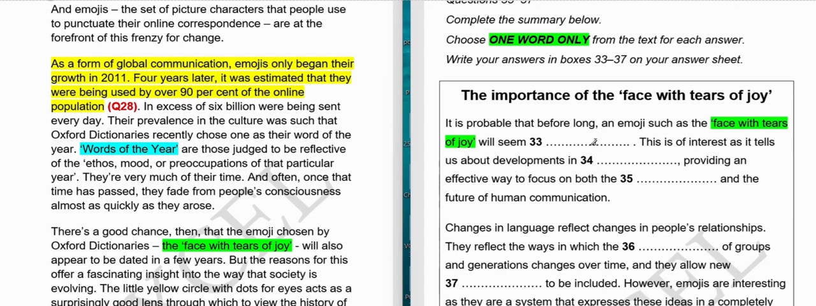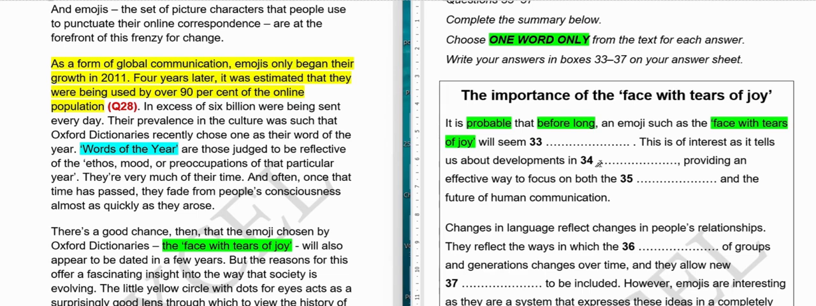So we will do this question now without further delay. Let's read the question. It is probable that before long an emoji such as the face with tears of joy will seem dash. So the question is saying that it is probable, meaning possible, that before long. So what does before long mean here in this context? I'll give you 2-3 seconds to tell me your answer.